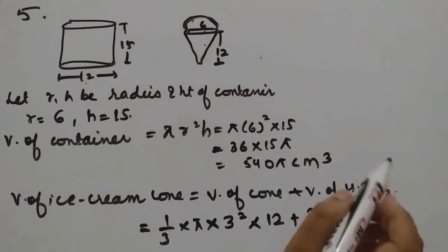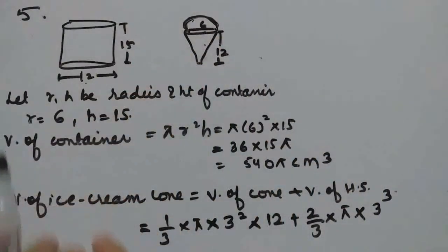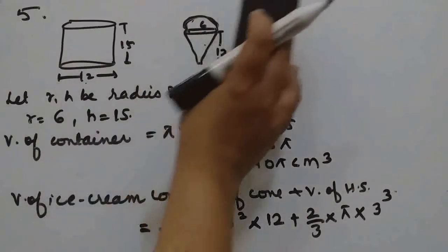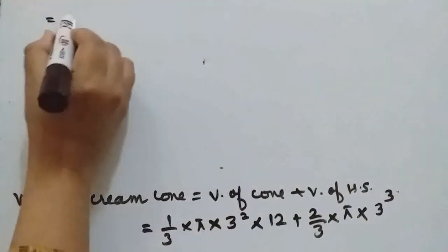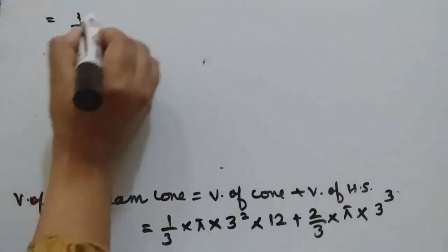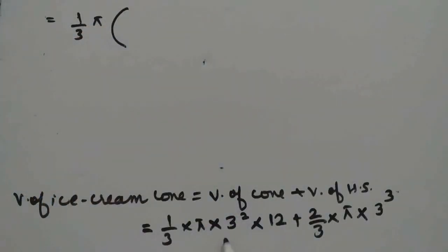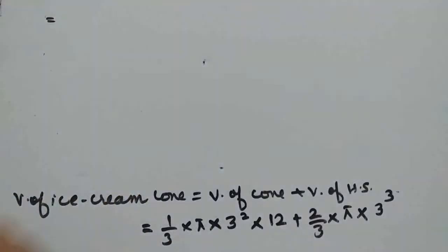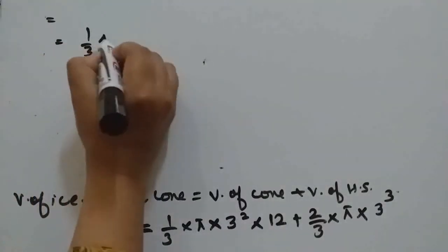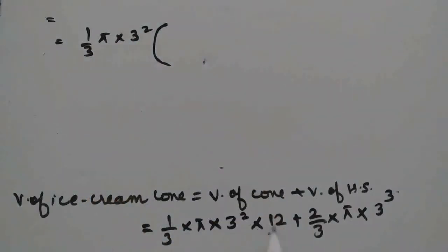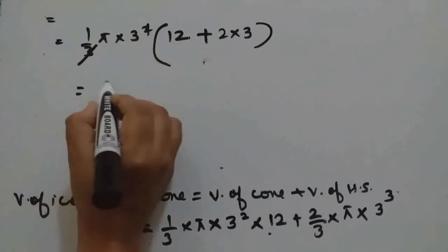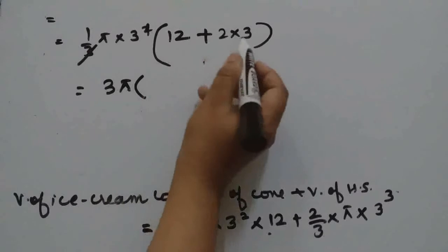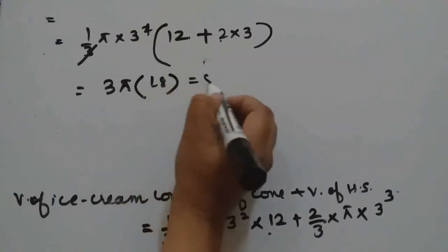Now 1 by 3 pi 3 square we can take common. So 12 plus 2 into 3 will remain. Now this 3 will be cancelled with 3. So 18, so answer is 54 pi.